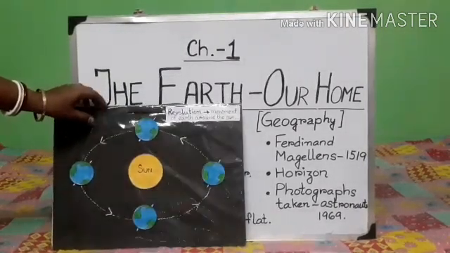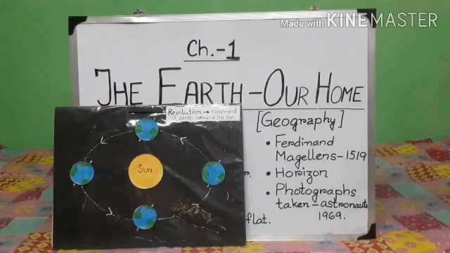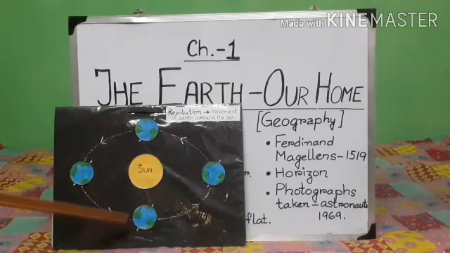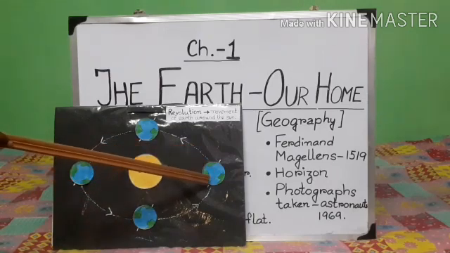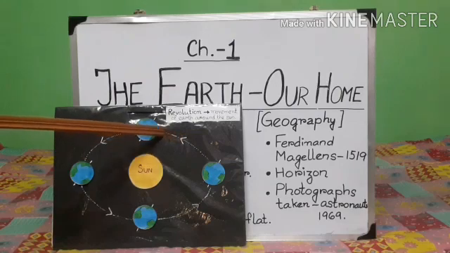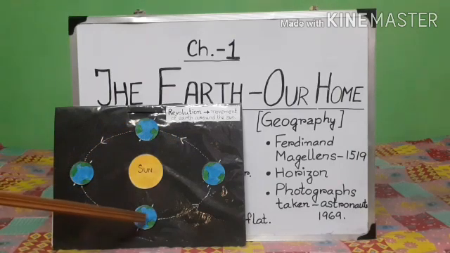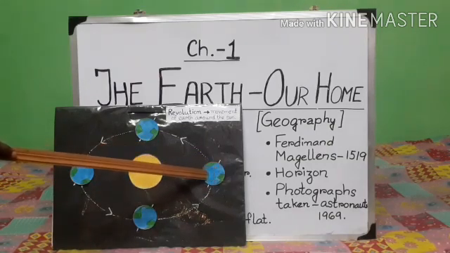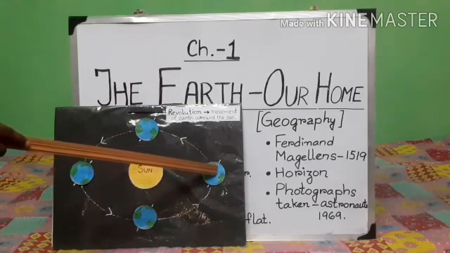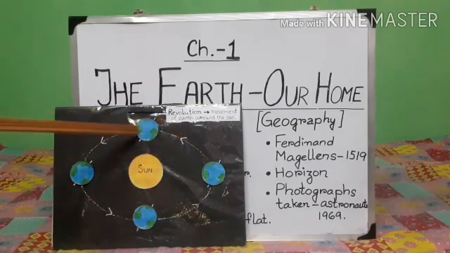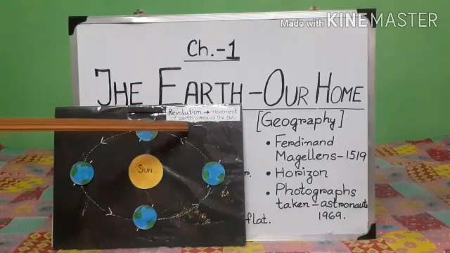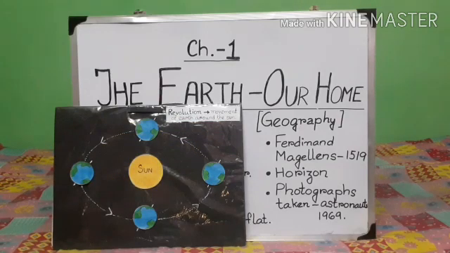Now have a look at this. What can you see? You can see sun and you can see earth. What it is showing is the movement of earth round the sun. It moves around the sun. This is the imaginary line, axis. Earth is spinning like a top on its axis, as well as it is moving around the sun. Okay, this is called revolution. Movement of earth around the sun is called revolution.